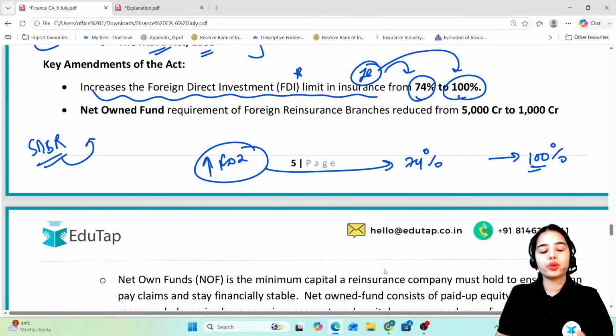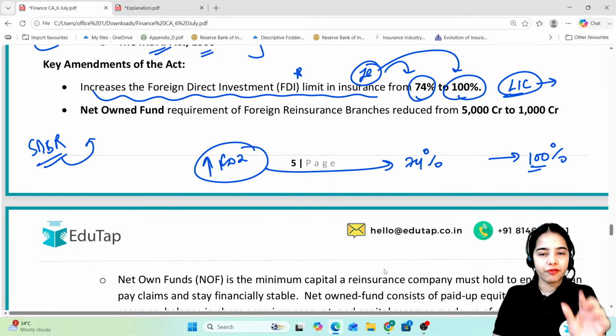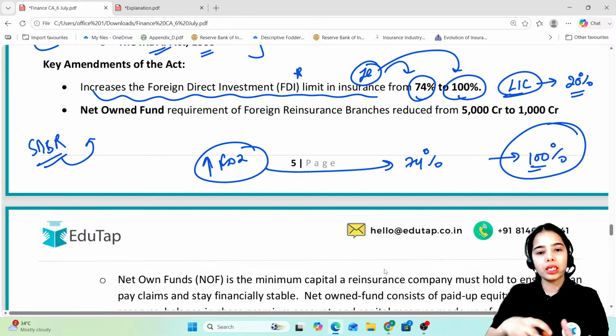That means FDI through the automatic route, the FDI is allowed 100% in the insurance companies. For the LIC, the FDI limit through the automatic route is 20%. But for all the other insurance companies, the FDI limit has been increased from 74% to 100%.